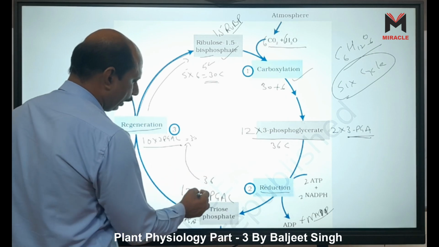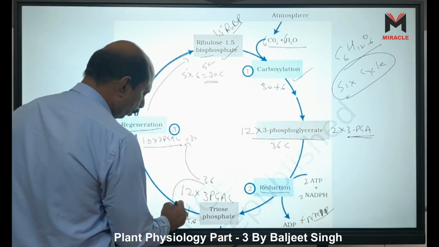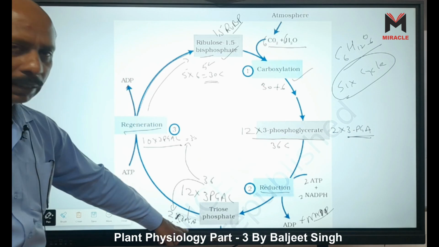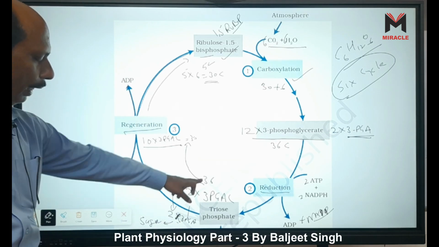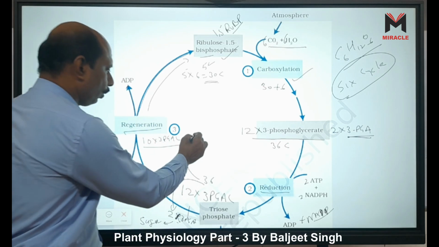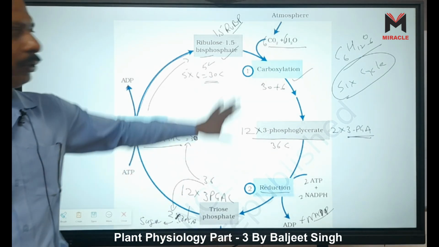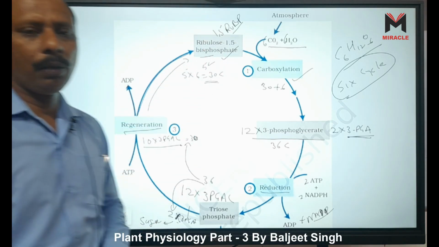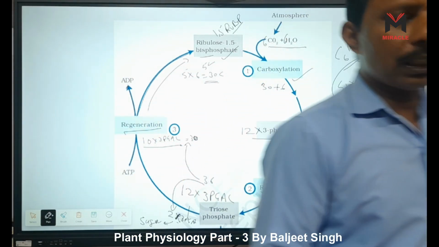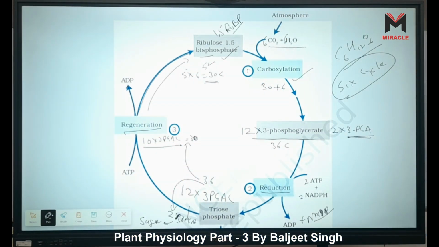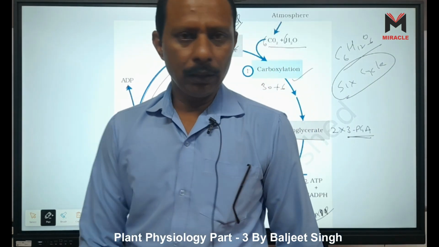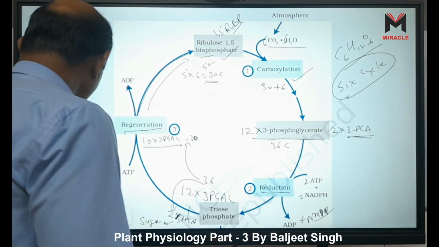2 carbon come in reverse glycolysis, in which sugar is formed, and 30 come into the regeneration, and they form 6 molecules of ribulose bisphosphate for 6 cycles. So do you understand this one? I think you understand, right? Okay.